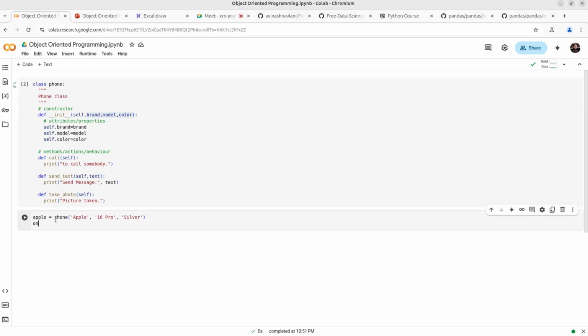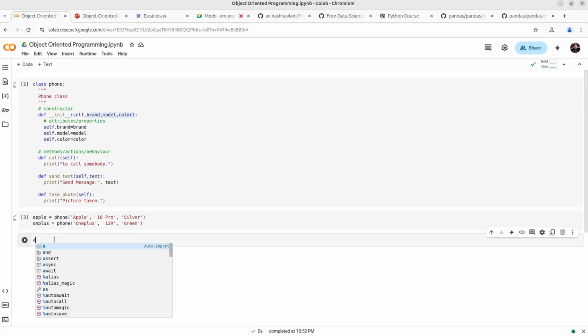Similarly, I am creating OnePlus, right? OnePlus phone, and the brand name is OnePlus. Can anyone tell me the model name of OnePlus? Any model name? Anyone? Any model names? Suppose 13R. Okay, great. So now I'm running this.